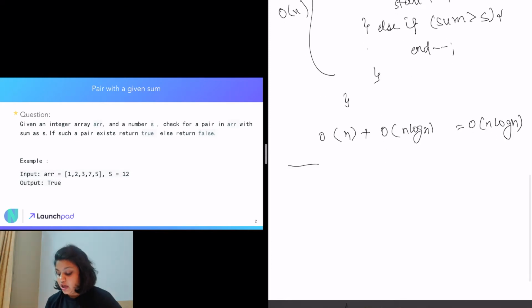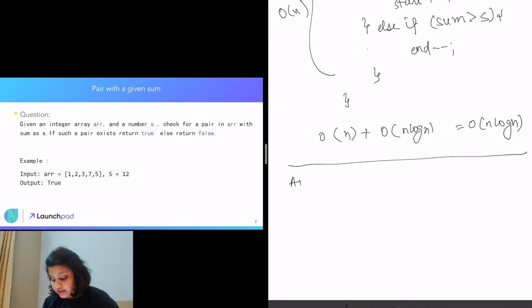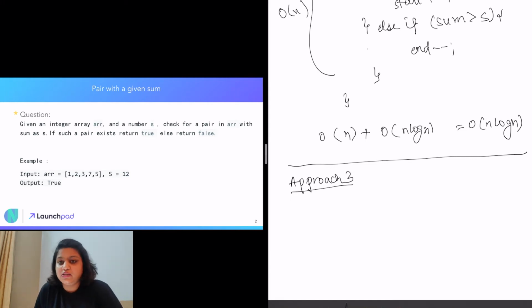Now there is another approach that is coming to my mind, but that will take some retention, like we need to store certain values. With this approach, we need to retain the elements that we have iterated through. So we can use a hash set, and as soon as an element comes, we insert it into the hash set.